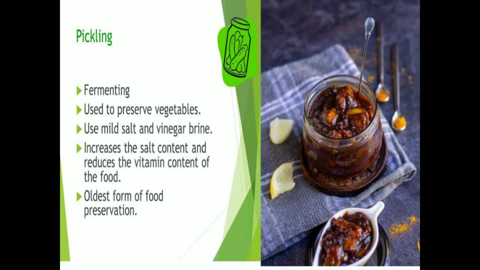We use mild salt brine, and we have to remember that an increased amount of salt can reduce the vitamin content of the food, but it is still the oldest form of food preservation. Through pickling we can have one particular fruit or vegetable throughout the year, like we get mango in the summer season, right?